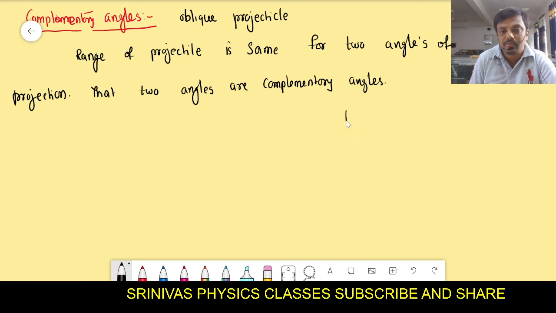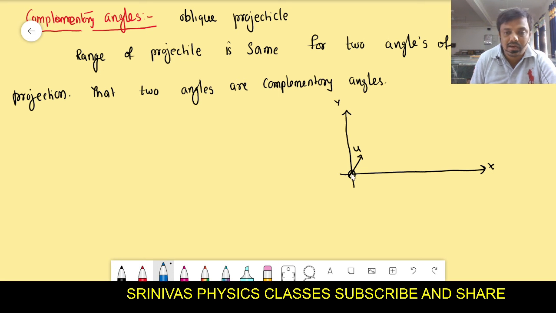What I am going to tell is this. For example, this is the xy plane, x-axis and y-axis. Somebody throws an object with some velocity u, and it will travel along this path.